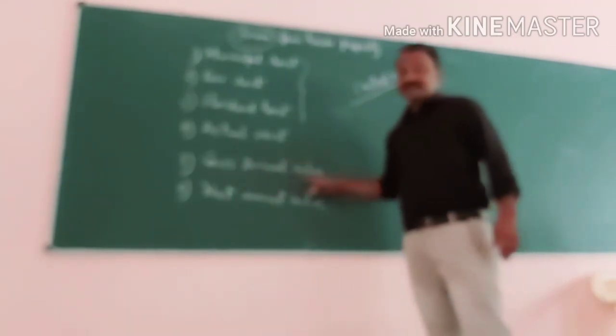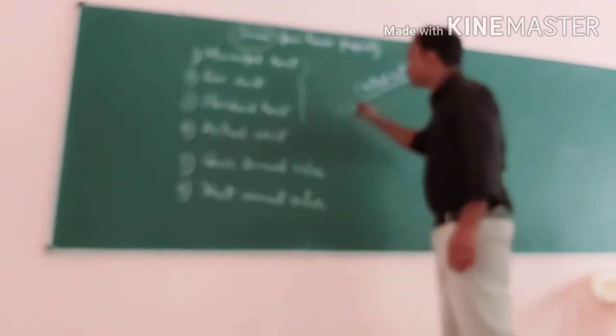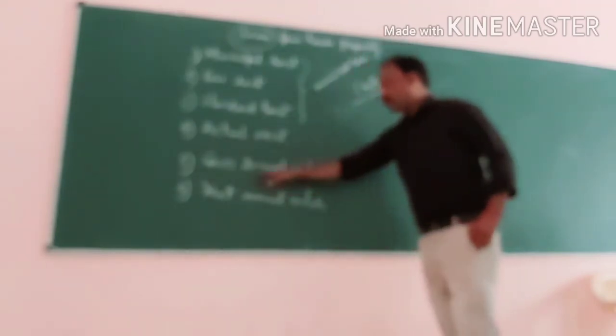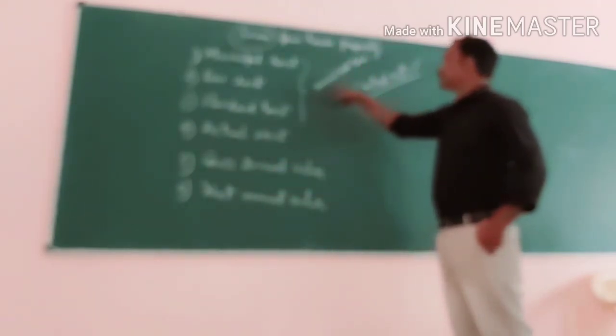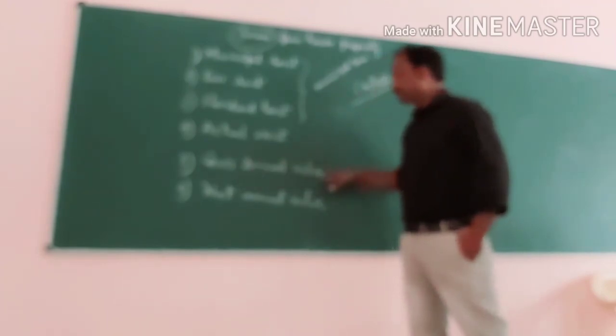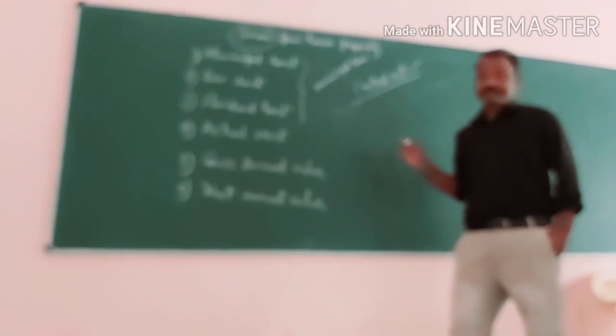Now, net annual value. When we calculate gross annual value, from it we have to deduct the municipal tax paid by the owner. After deducting municipal tax from gross annual value, whatever amount is left is called net annual value. So this is about the theoretical aspects relating to income from house property.